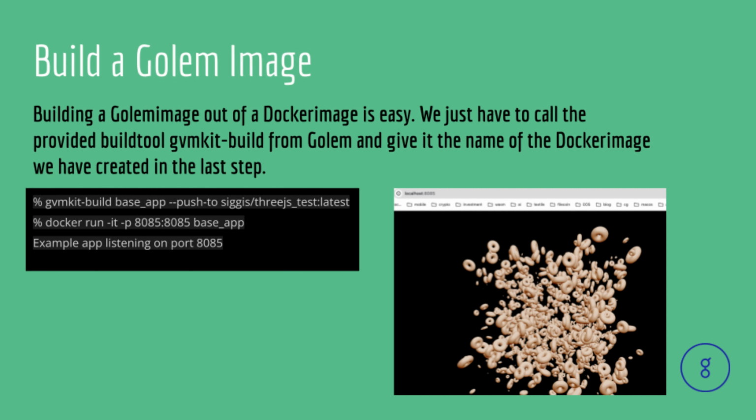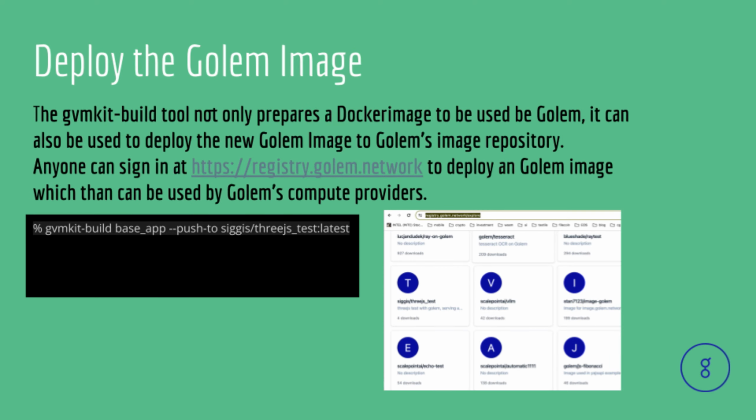Building a Golem image out of a Docker image is easy. We just have to call the provided build tool gvmkit-build from Golem and give it the name of the Docker image we have created in the last step. The gvmkit-build tool not only prepares a Docker image to be used by Golem, it can also be used to deploy the new Golem image to Golem's image repository.